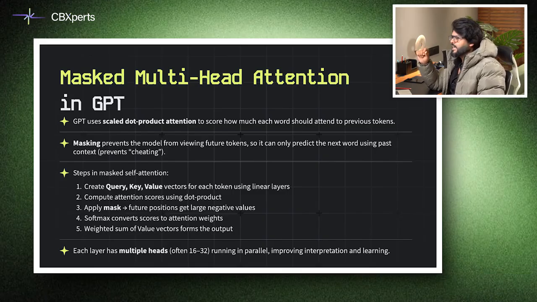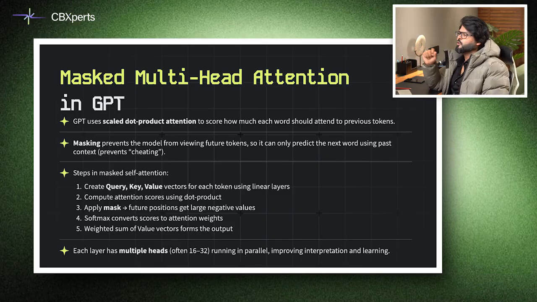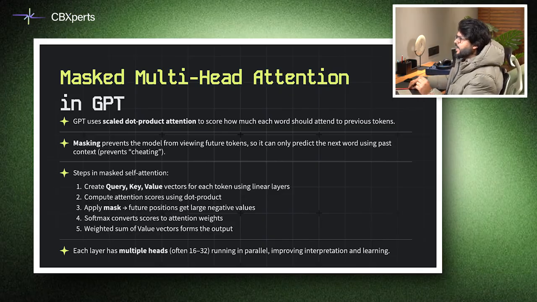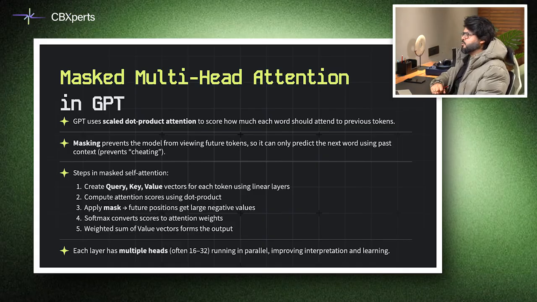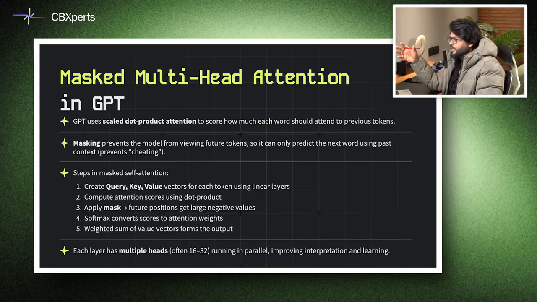In GPT, scaled dot-product attention computes how much each word should attend to previous tokens. The mask sets future positions to large negative values, so the softmax function assigns them near-zero attention. The steps are: generate Q, K, and V vectors through linear layers, compute attention scores via dot product, apply the mask, normalize with softmax, and compute a weighted sum of the values. With multiple heads, which can be like 16 to 32 running in parallel, the model computes diverse patterns. This mechanism ensures the model writes sentences word by word without cheating.